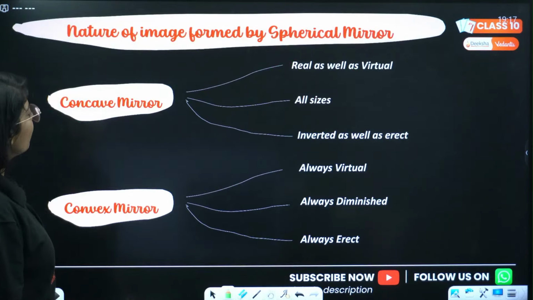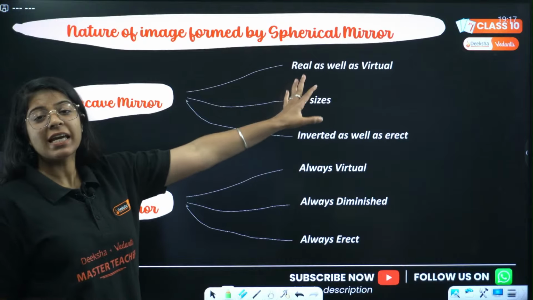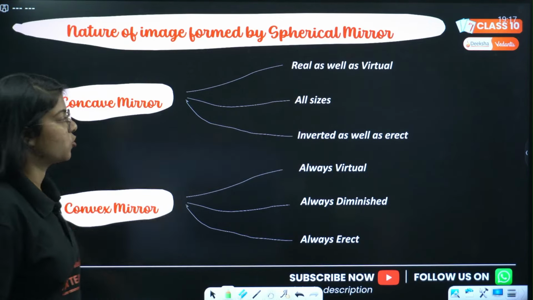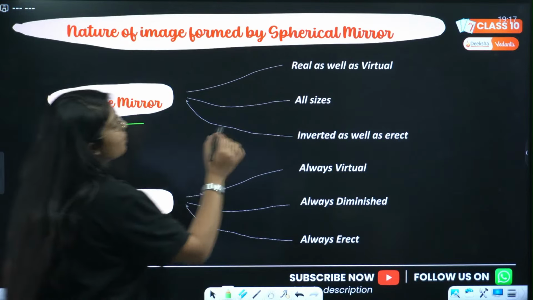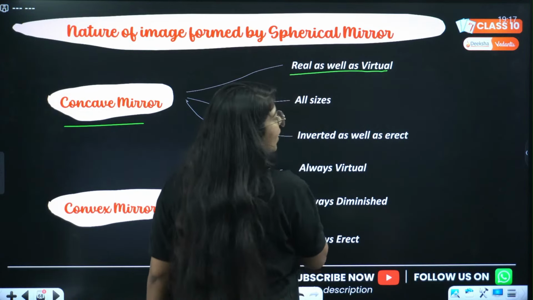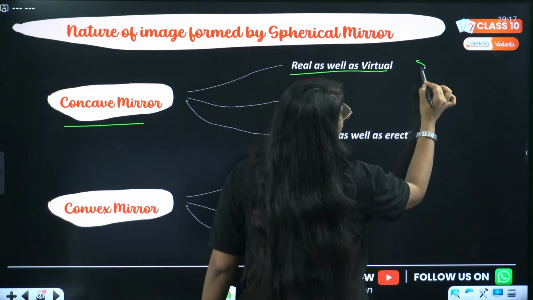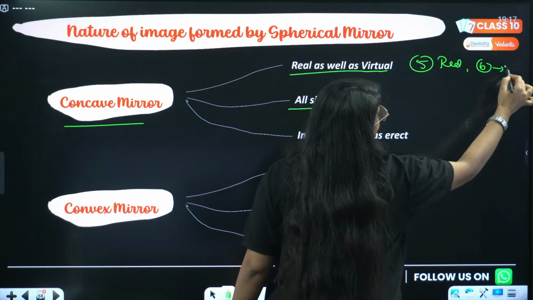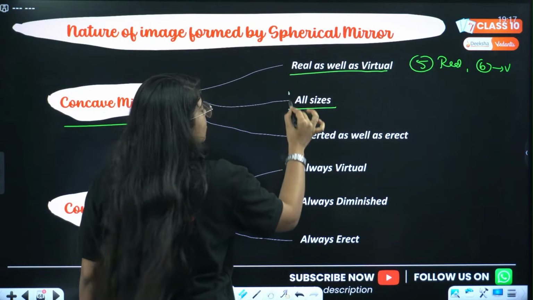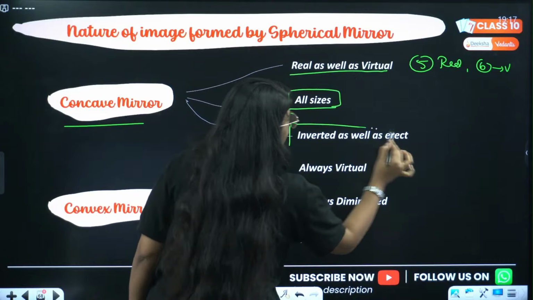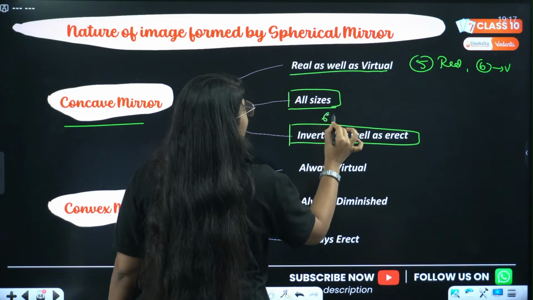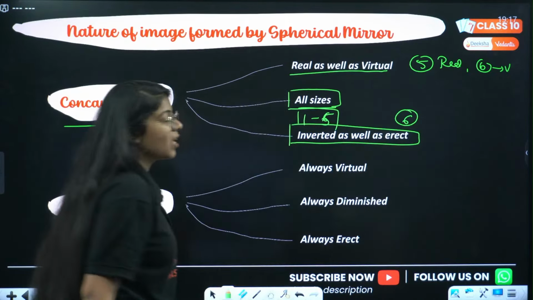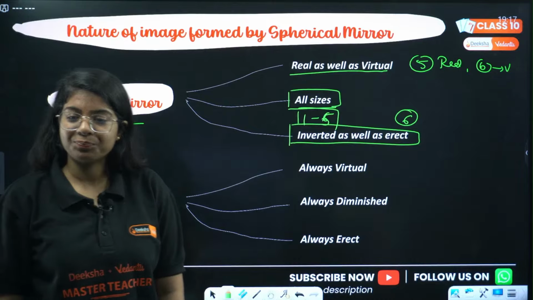Next we are moving on. अच्छा ठीक है, we have to see a concise slide where I'll tell you all about the nature of image. So for concave mirror, we'll make real as well as virtual image. We make all sizes. देखो first 5 cases it is real image and 6th case it is virtual image. ठीक है, it is of all sizes and it is inverted as well as erect. 5 cases, 1 to 5 cases image is inverted. 6th case image is erect. समझ में आया?